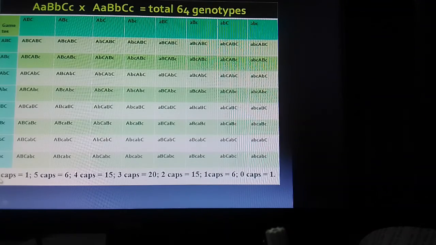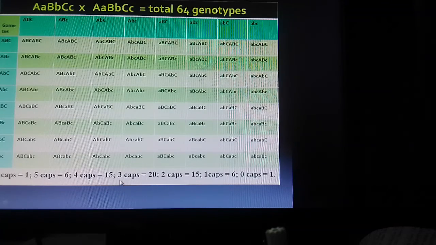The individuals with 6 caps, what I mean, the active alleles, 1 out of the 64, it is 1. And the number of individuals possessing 5 active alleles in their genotype, 6. And the number of individuals possessing 4 active alleles in their genotype, 15.